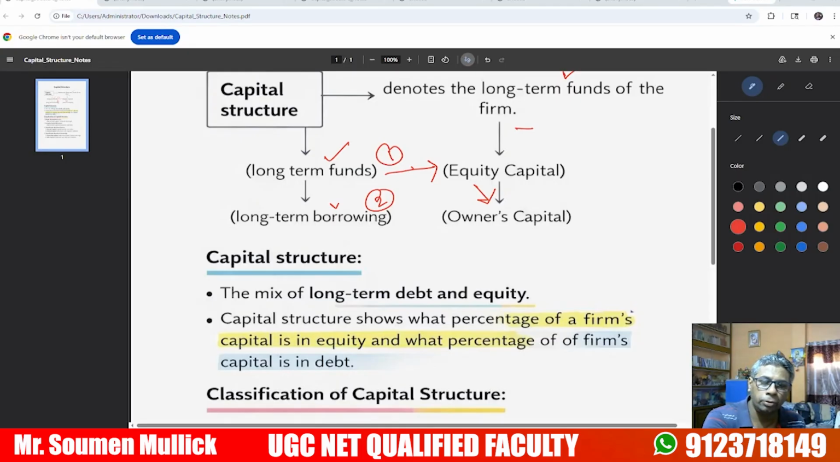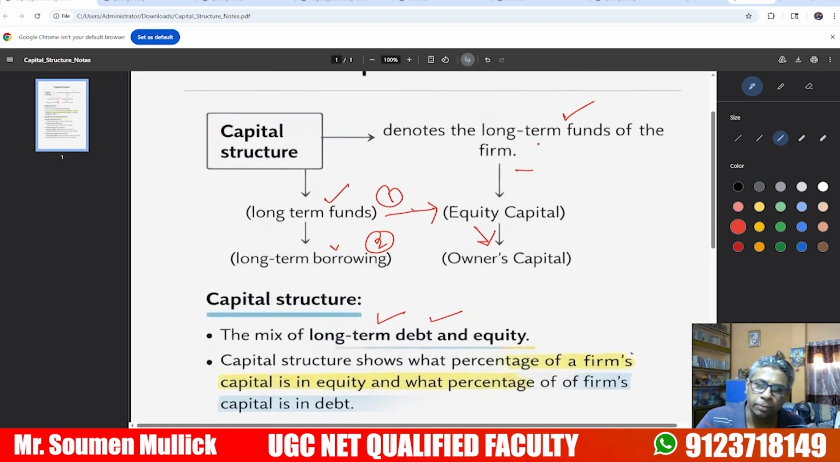Today we are going to learn the capital structure. Now, what do you mean by capital structure? Capital structure is basically a mix of long-term debt and equity. Capital structure denotes the long-term fund of the firm. The equity fund means the owner's capital, and the long-term fund means borrowed capital. The two types of fund are equity fund and debt fund.